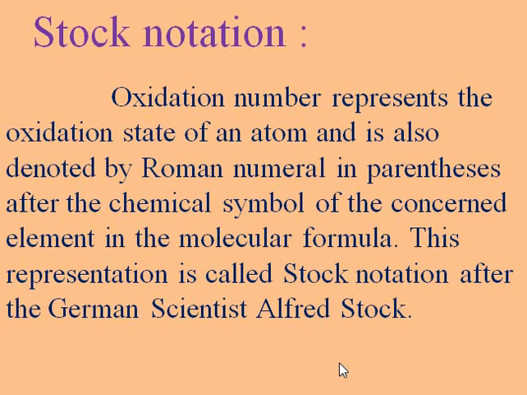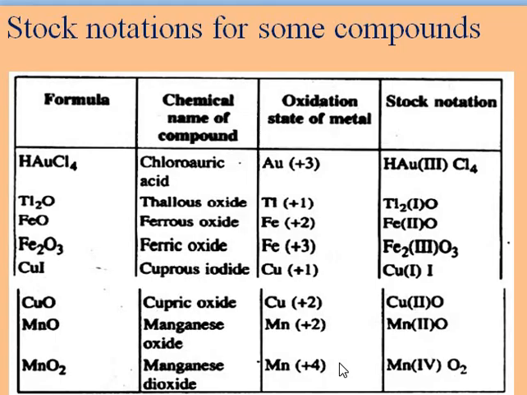Some examples of compounds are shown in the following chart. This chart contains the formula, chemical name of the compound, oxidation state of the metal, and Stock notation.